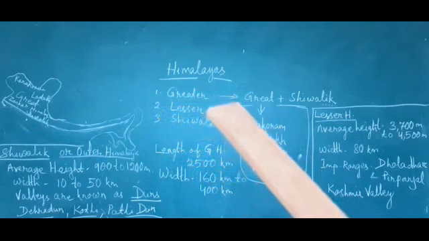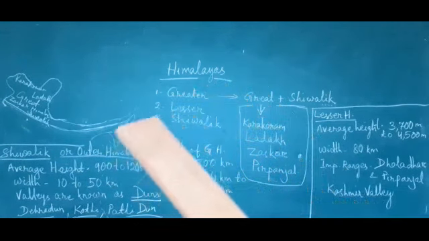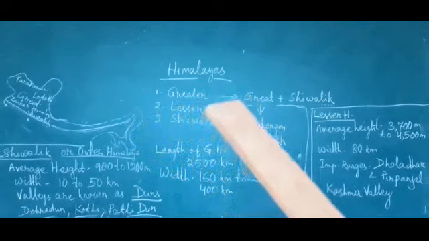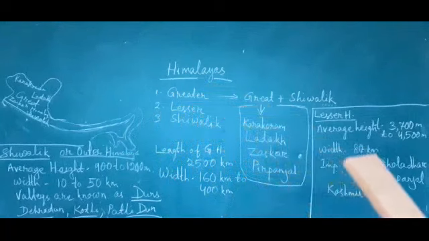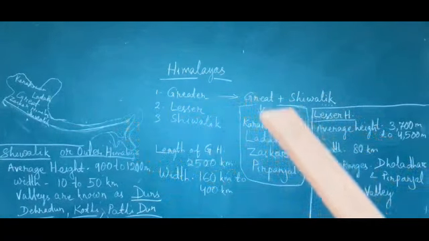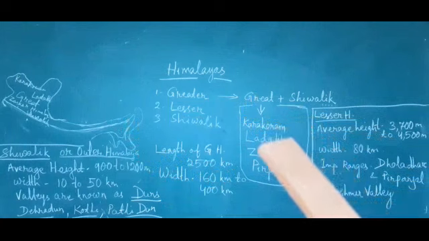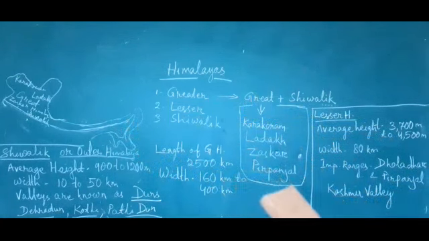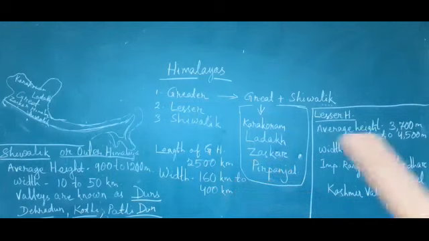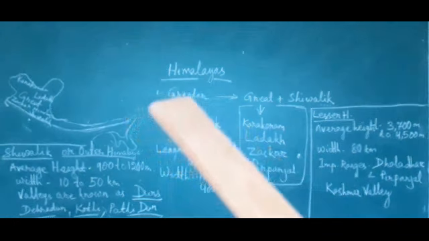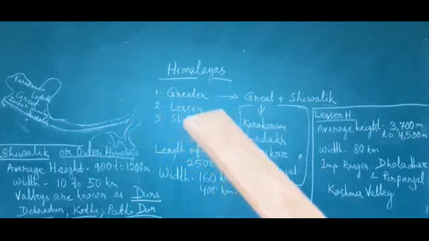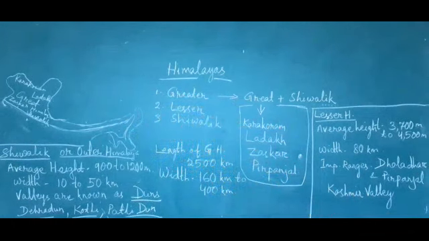This is the inner Himalaya, and this Greater Himalaya always remains covered with snow. That's why it is also known as Himadri. Its average altitude exceeds 6,000 meters to 8,000 meters. What is the average altitude of Greater Himalaya? 6,000 to 8,000.